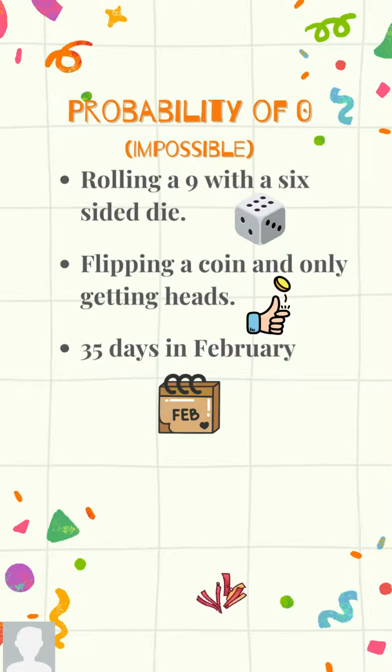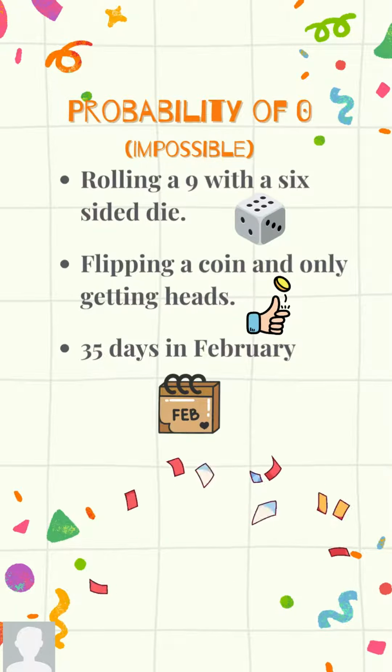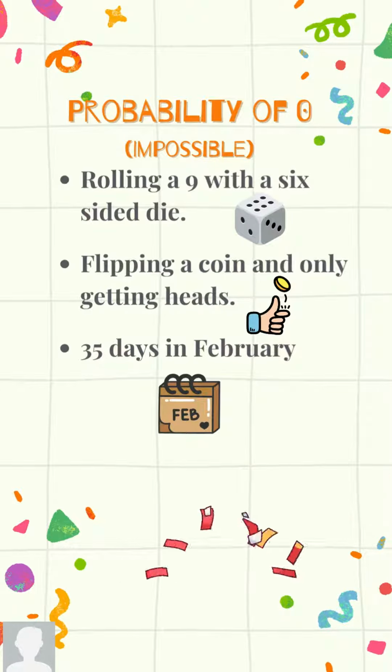February is our shortest month of the year. We're definitely not going to have 35 days. That's way too many than what we need in the month. So 35 days in February, that's impossible. Probability of 0.